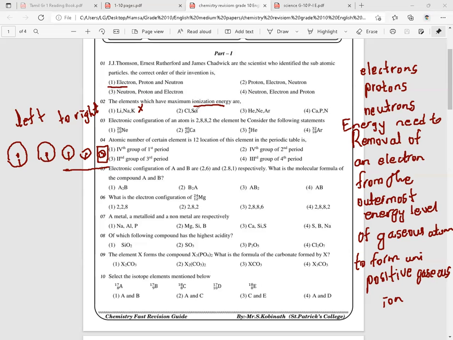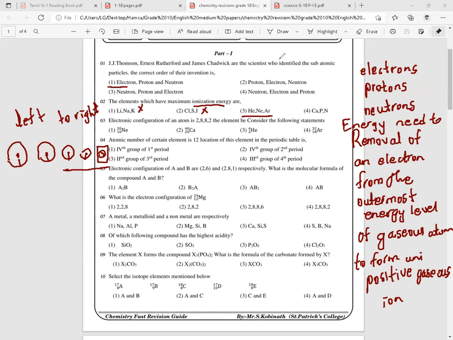Sulfur, iodine, this is also wrong. Helium, neon, argon, yes, these three elements belong to group 8. So they are noble gases and they have the maximum ionization energy because they are having the least atomic radius and highest nuclear attraction. So this will be the answer.